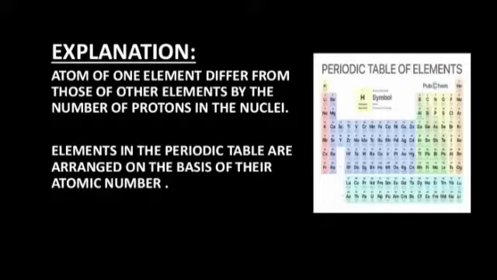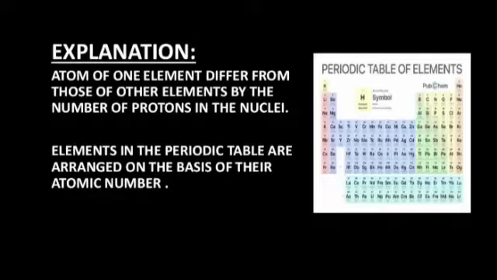While if the atomic number of any atom is 1, it means it has one proton in its nucleus. It is a hydrogen atom. So students, no two different elements have the same atomic number. Each and every element has a different atomic number, so we can easily differentiate between two different atoms on the basis of their atomic number.